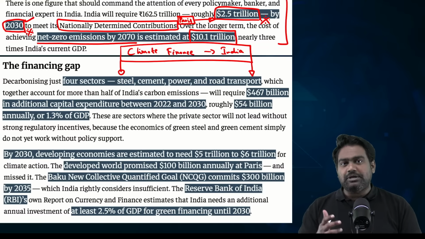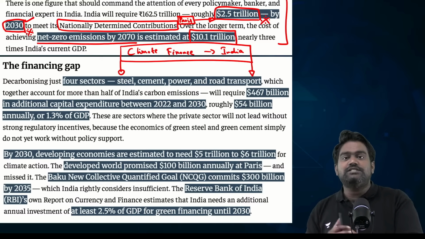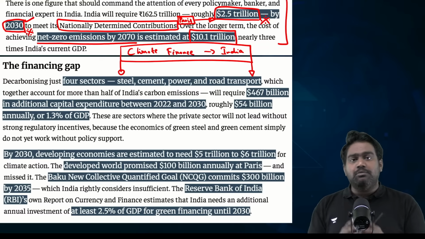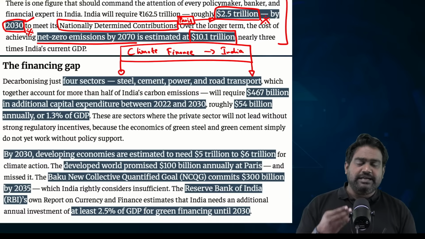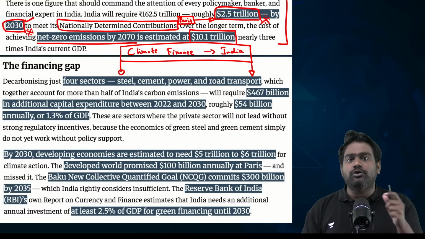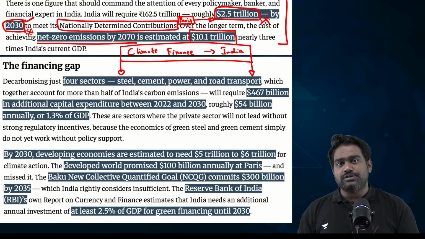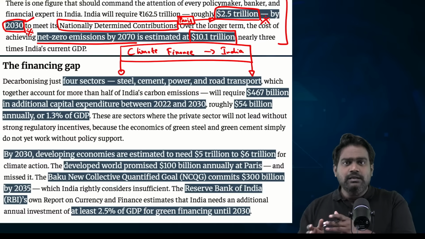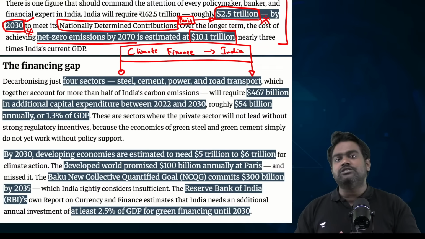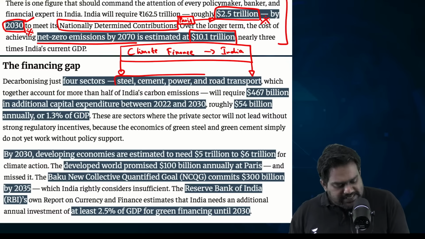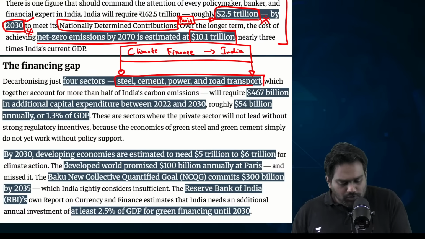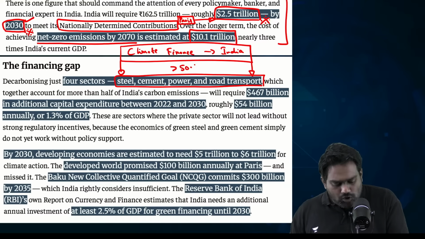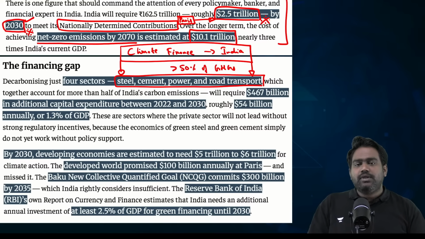Now, where will this capital come from? Where should it be invested? Now, when you look at emissions from India, there are four major sectors of our economy which are the biggest contributors of greenhouse gas emissions. This includes steel, cement, power, and road transport. These four sectors contribute more than 50% of greenhouse gas emissions in the country.